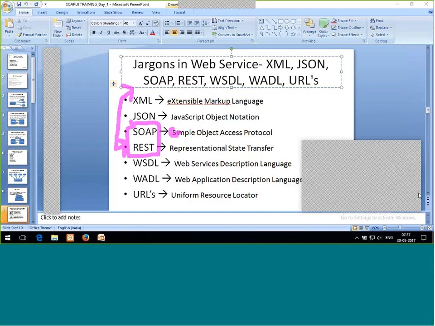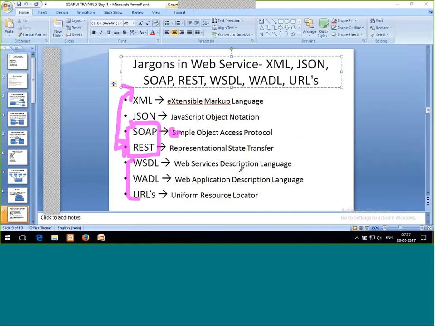She's not able to listen to me. Okay. Vijay, what is WSDL, WADL? WSDL is, like, all the predefined conditions will be there in WSDL, that is used for SOAP, and WADL is the same thing for REST, and I'm not sure about URLs.